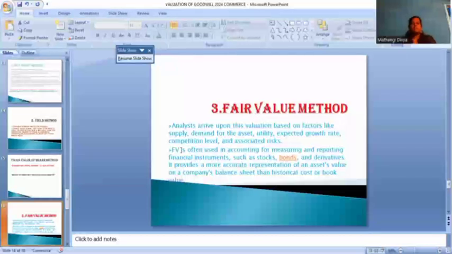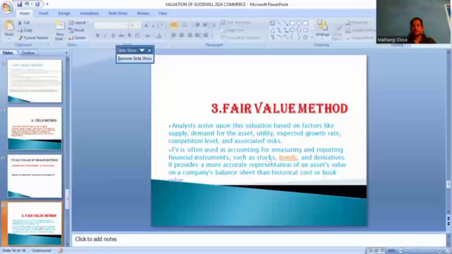Fair value is often used in accounting for the measuring and reporting of financial instruments. This is the measured reporting of the financial position of the company. We take the profit or loss in fair market value; this will be recognized in fair market value.